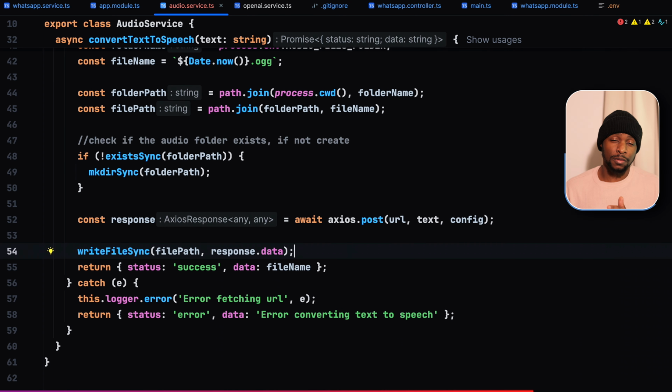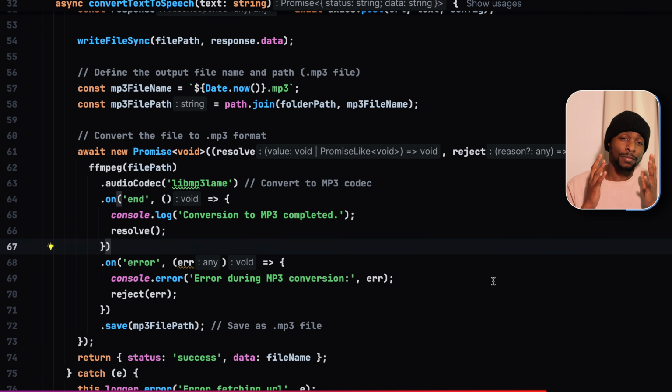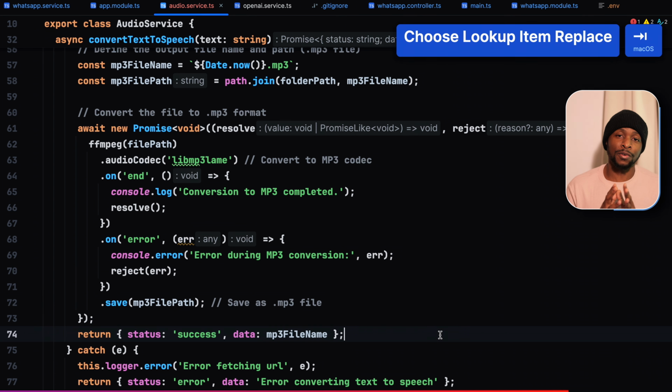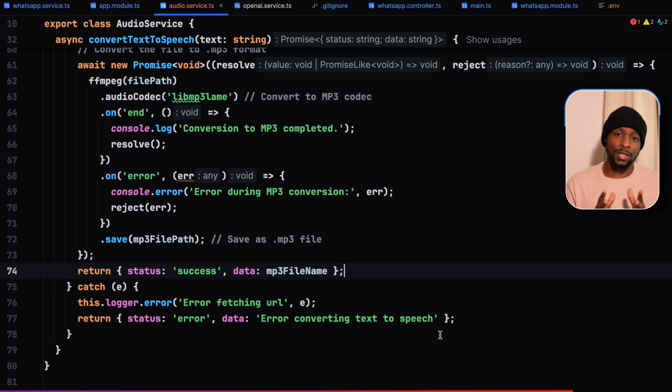Then after saving the file, the one which was converted from text into speech, we then convert the file into MP3 using the proper codec. Then instead of returning the old file name, let's return the MP3 file name, which is the converted one that is going to work when we send it with the WhatsApp Cloud API.